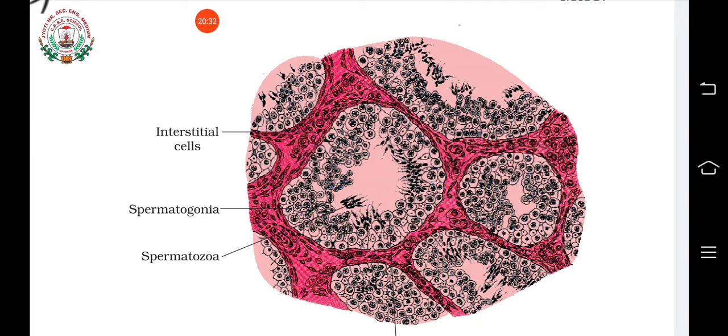The position and function of the Sertoli cells and interstitial cells or Leydig cells were asked many times, so study it properly. So these are the male reproductive system.